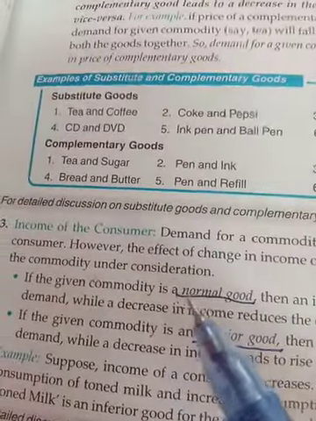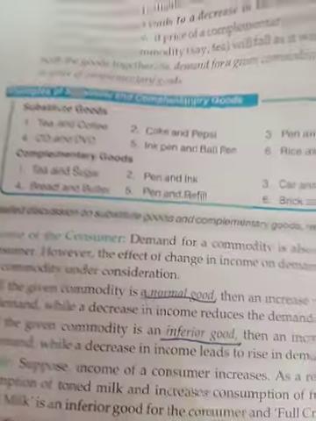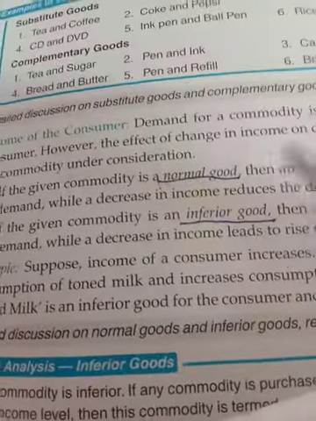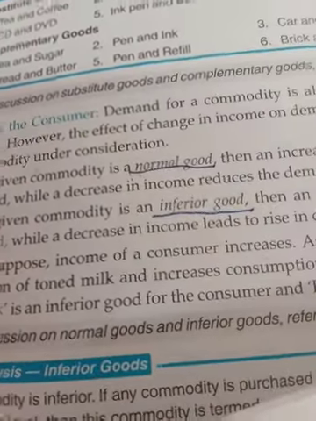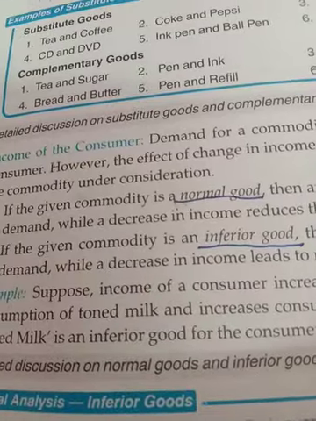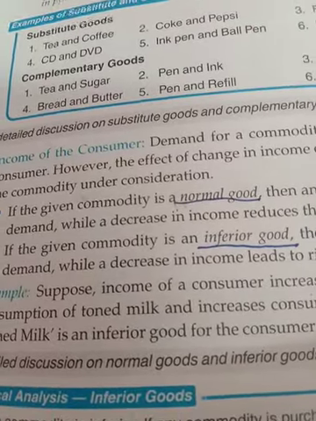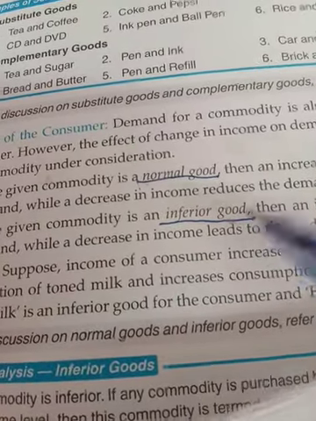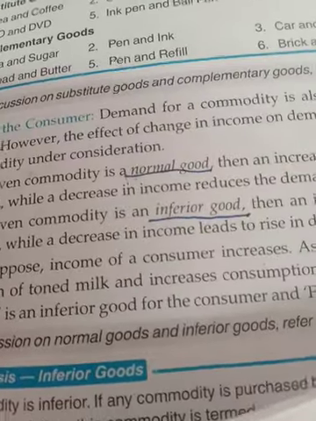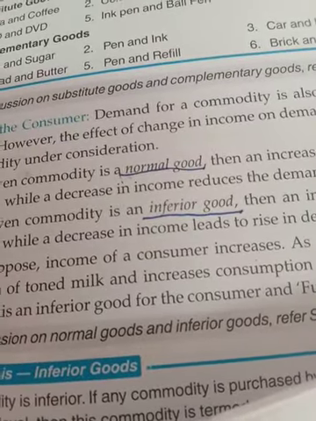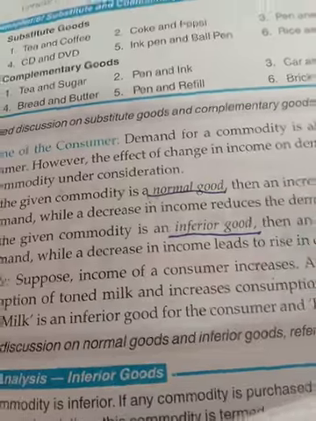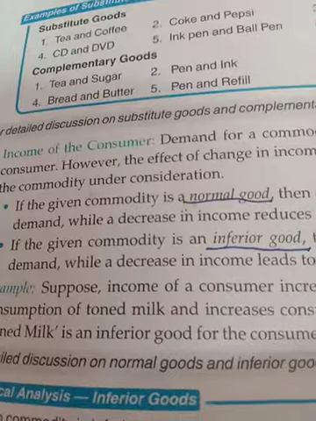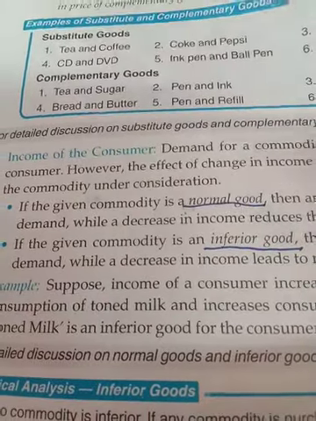Now the income of the consumer is another factor which affects the demand. So in the case of income of the consumer, if there is a normal good, what is a normal good? Normal good means those goods whose demand increases with increase in income and decreases with decrease in income. And what is an inferior good? Whose demand increases with decrease in income and decreases with increase in income. They are the inferior goods. So this is the basic difference between normal and inferior good. This is the income which will decide whether a good is a normal or inferior good.